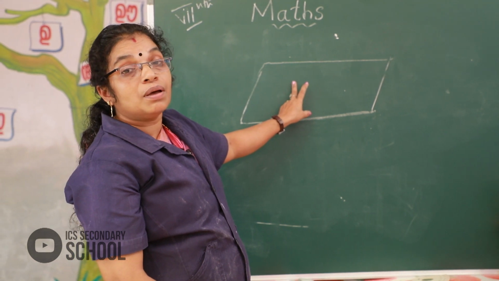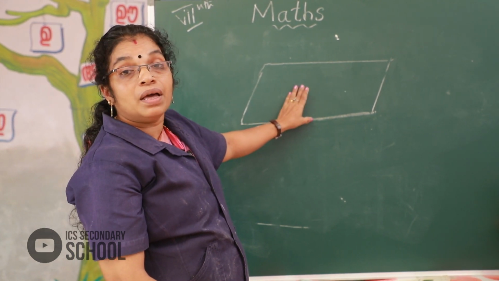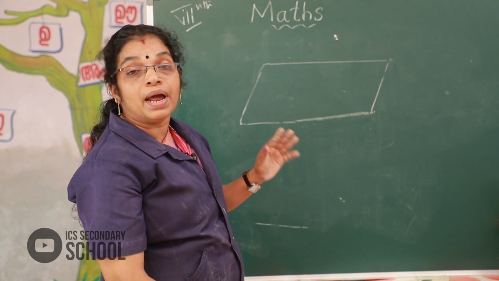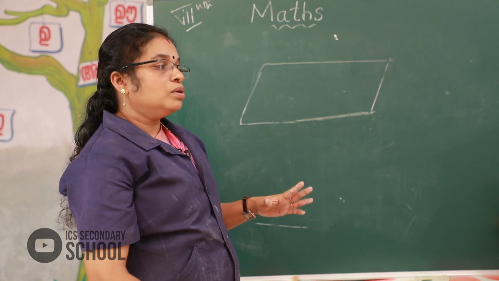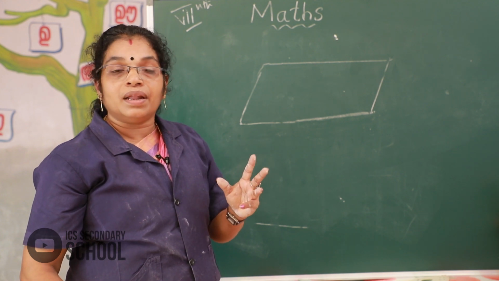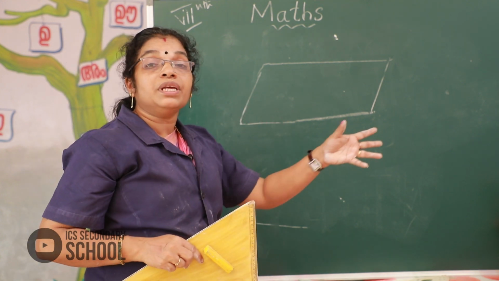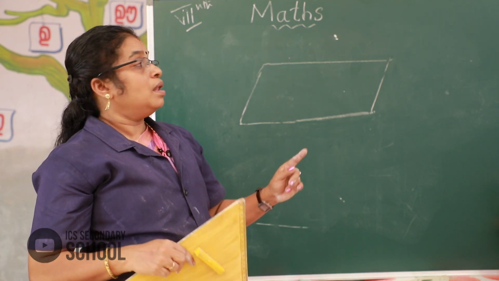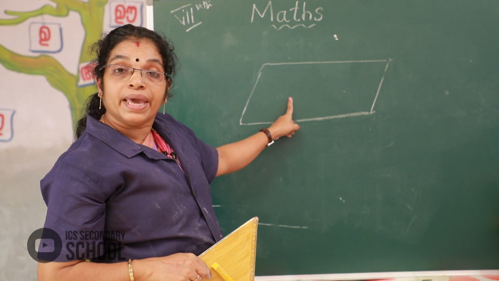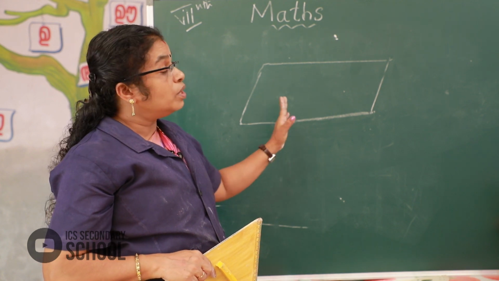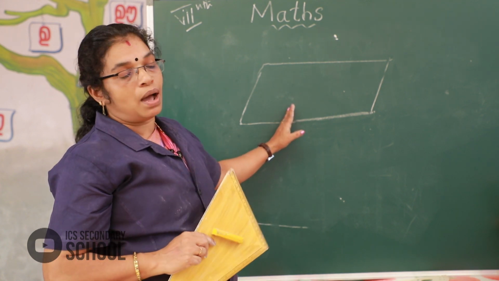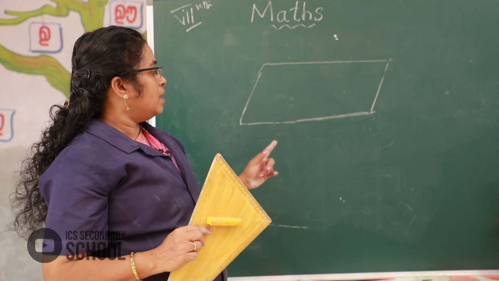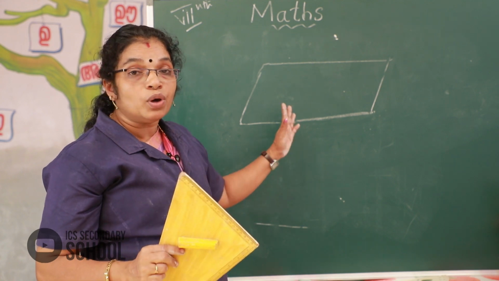Like this, a quadrilateral with parallel sides we call a parallelogram. Do you remember that lines that keep the same distance everywhere and never meet are called parallel. Next, a rectangle is also parallel, and a square, already know that.